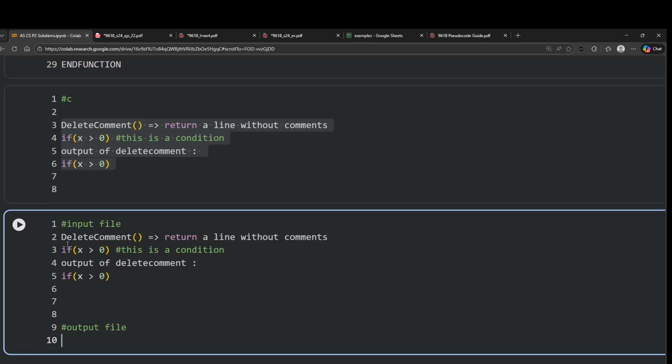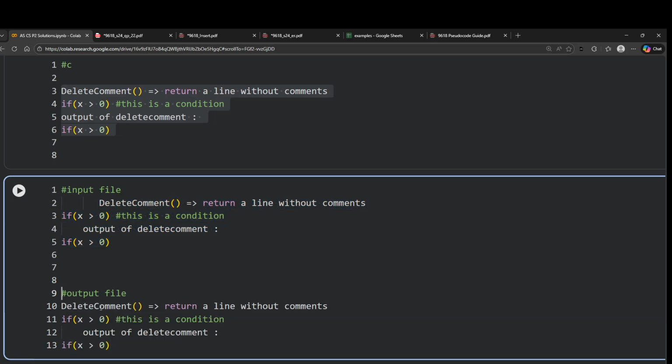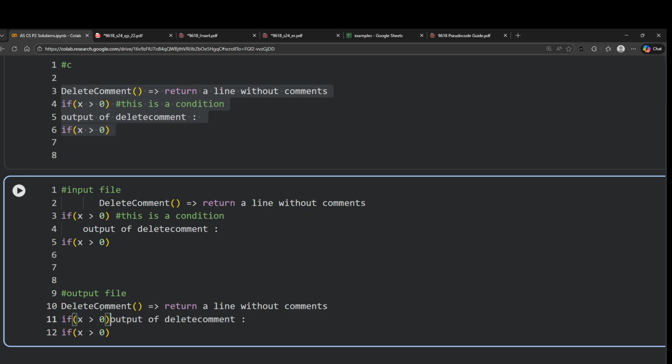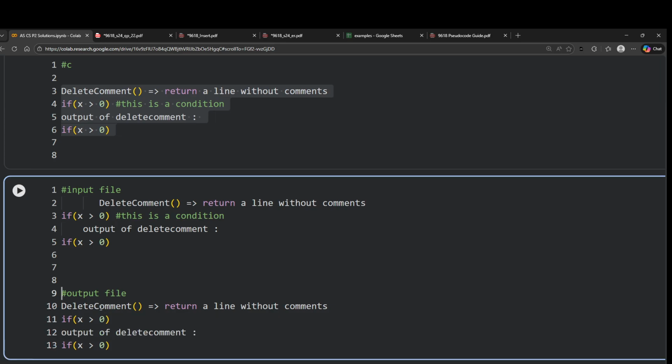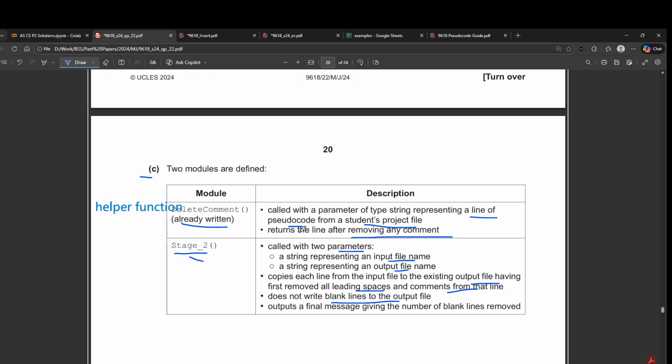Let's say I have some leading spaces here. Now the output file would look something like this. It would be all of this, but there wouldn't be any leading spaces, and there wouldn't be any comments. So this is how the output file is supposed to look. This is the input and this is the output file.